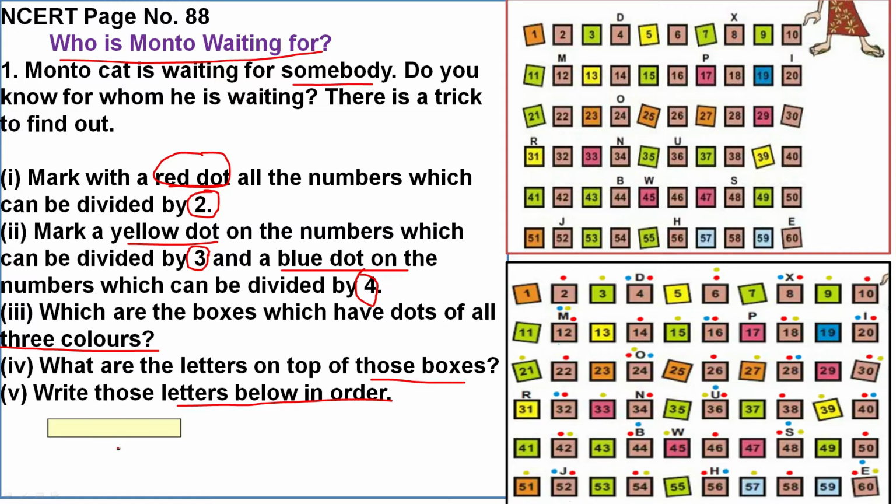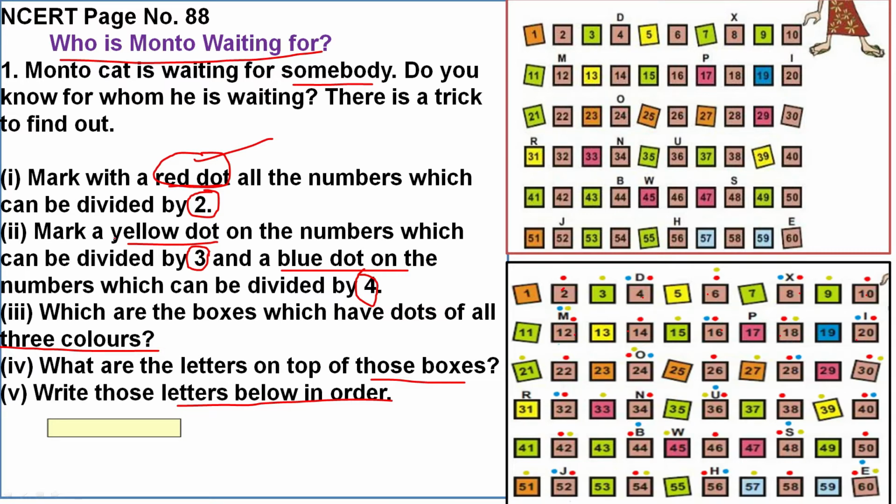Now we are going to keep the dots. What color do you have to keep? Red color for a number which is divisible by 2. So on multiples of 2 you keep red color: 2 red, 4 red, 6 red, 8, 10, 12, 14, 16, 18, 20, like that you have to keep the red color.